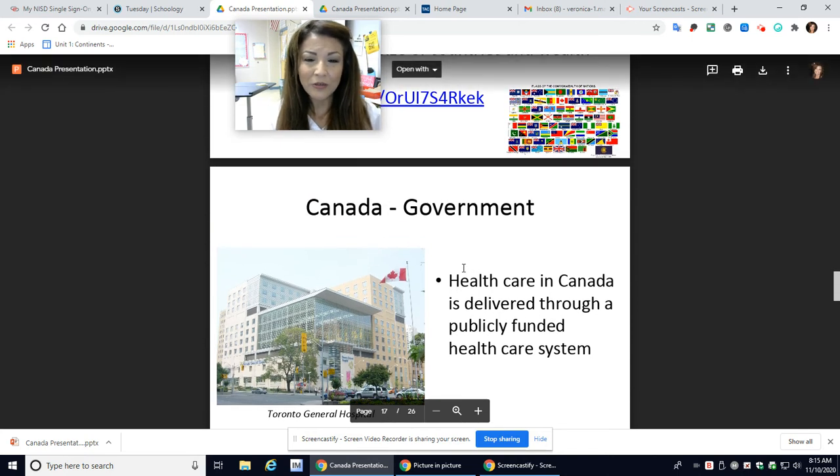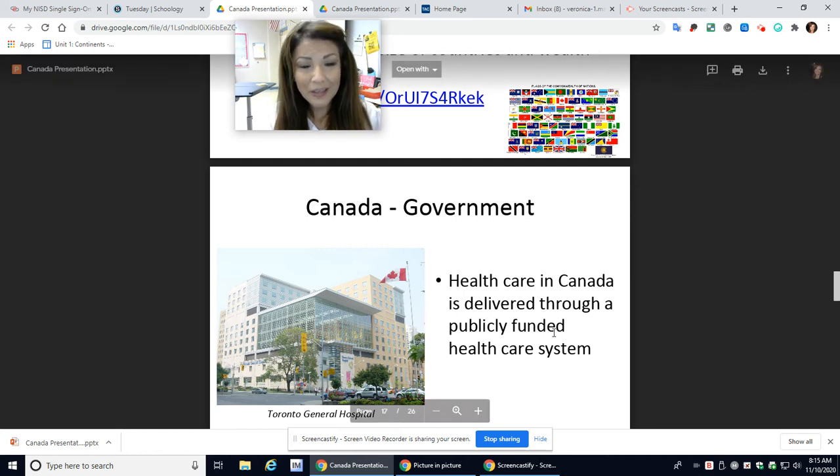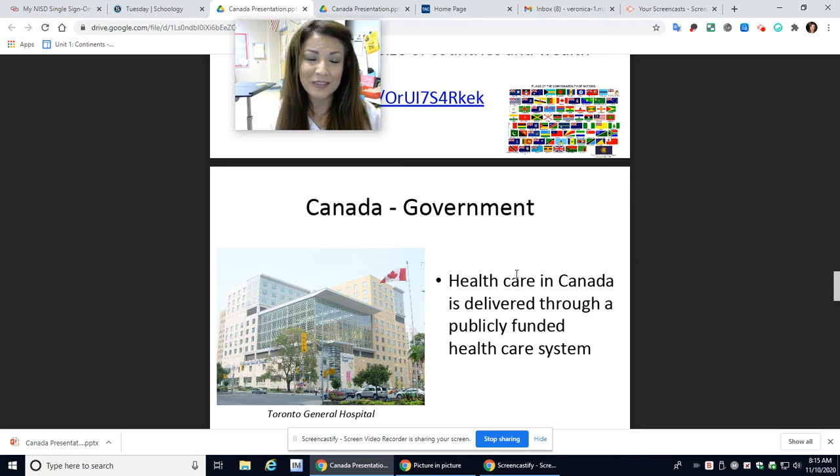Canada has a healthcare system that is publicly funded. So this means that everyone in Canada has healthcare, whereas here we have to purchase our health insurance, right? Here it's publicly funded, so everyone has insurance. This is a great system.